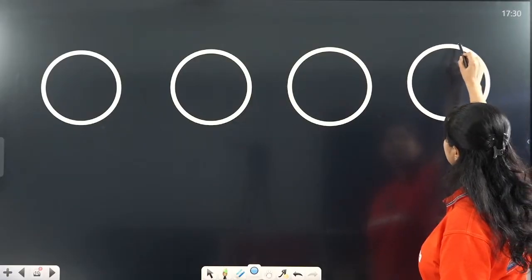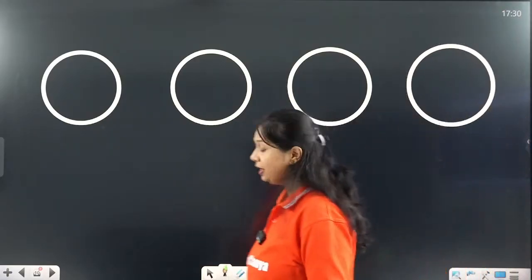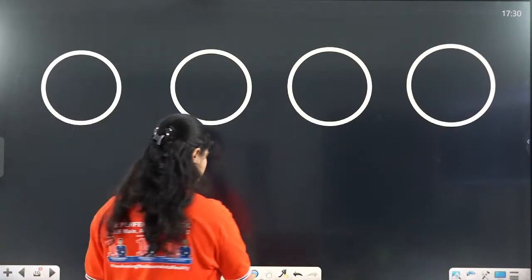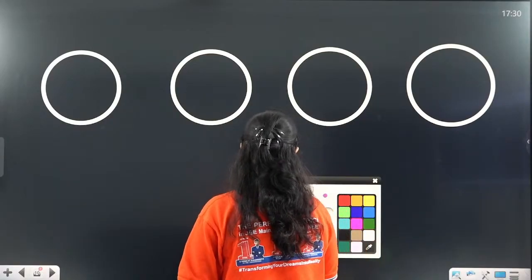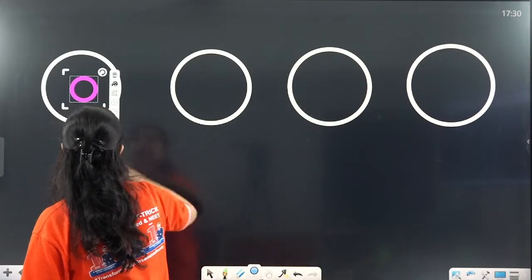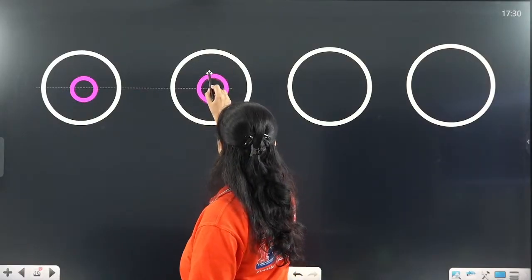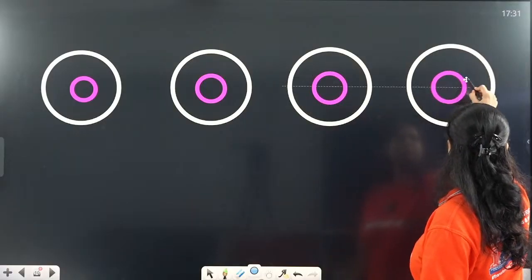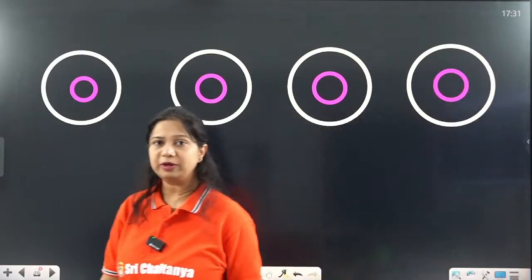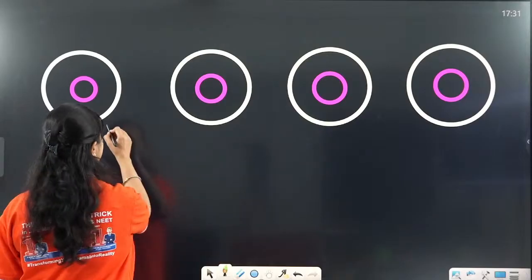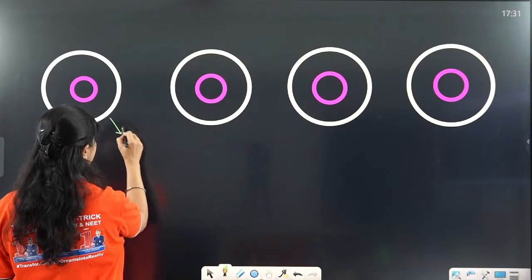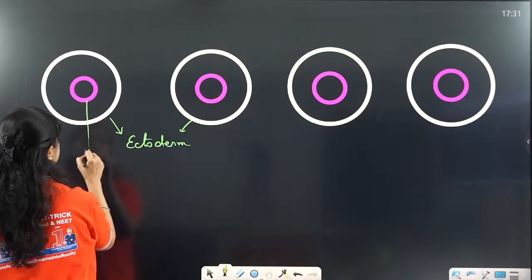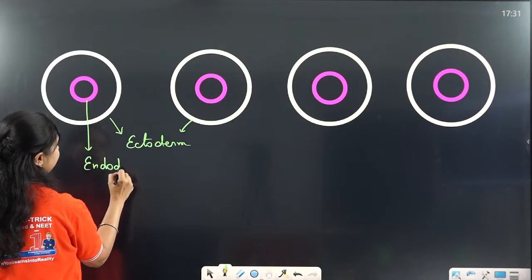All of these we are taking as the ectoderm. Okay, 4 rings we are here seeing. So these are the ectoderm, and all of them have the endoderm between them. So this is the endoderm between them. Alright, so they have endoderm between them. So ectoderm and endoderm. Okay, all of you are following? All of these are the ectoderm, these ones are endoderm.